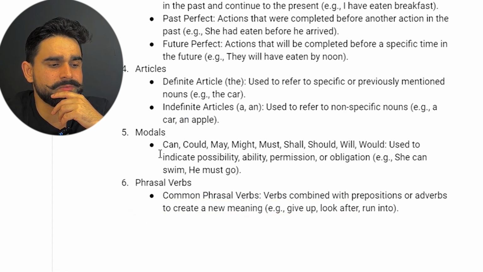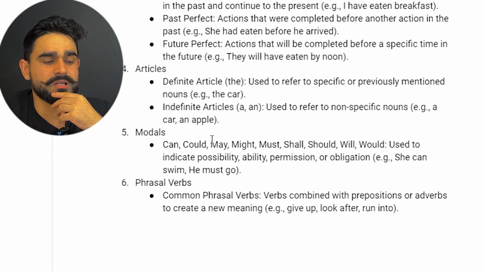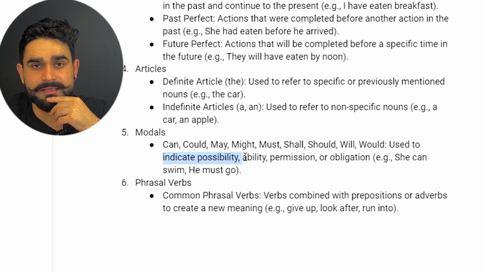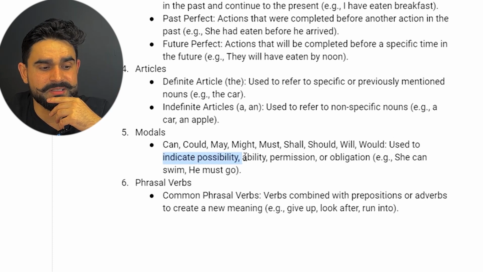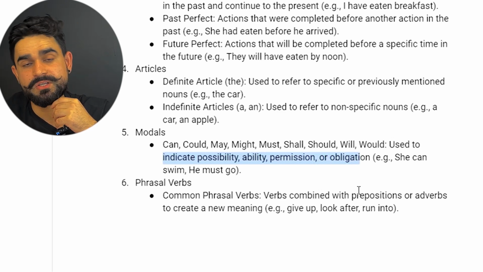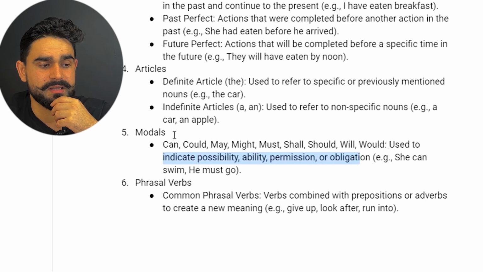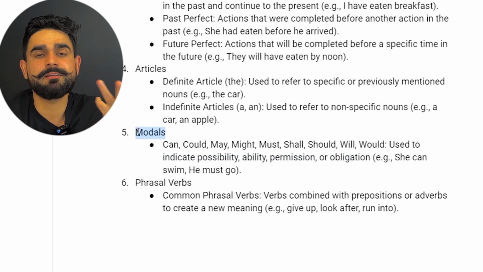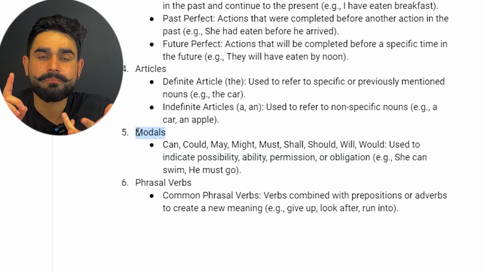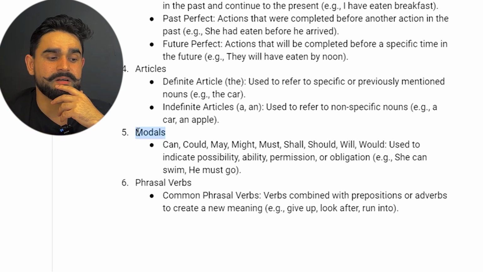And after that, guys, we have modals. Modals are like can, could, may, might, shall, should. So these are all the modals, guys. Modals indicate possibility, ability, permission and obligation. For example, she can swim, he must go. All right, so these are all the modals. Modals define things like permission, for example, possibility of something. All these things come into the modals.